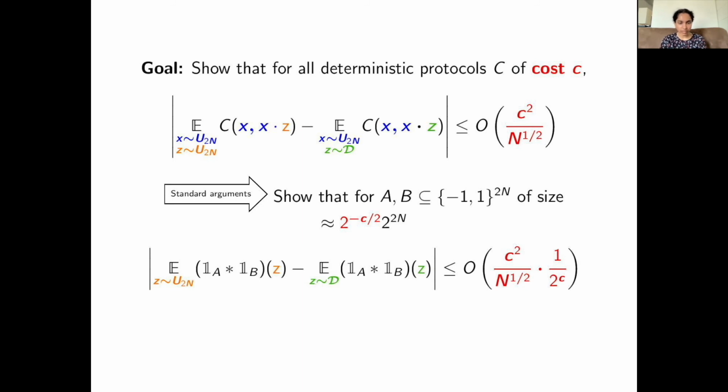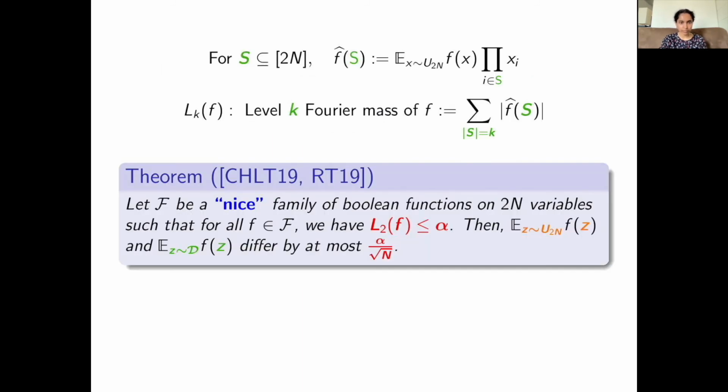We make use of existing results. It follows from the works of Chattopadhyay et al. and Raz and Tal that if you want to show that a certain function can't distinguish between the uniform distribution and the correlation distribution, it suffices to prove a level 2 Fourier bound on this function. To be more precise, we need a nice family of Boolean functions. This nice is some technical condition which is closed under restrictions. This is satisfied by most of the functions that you could think of that are built out of small cost protocols, small cost decision trees, and so on.